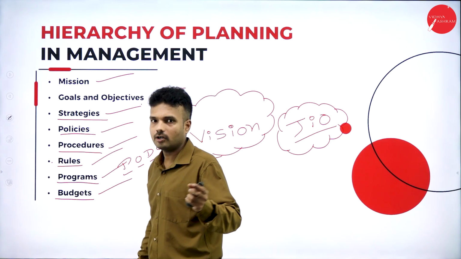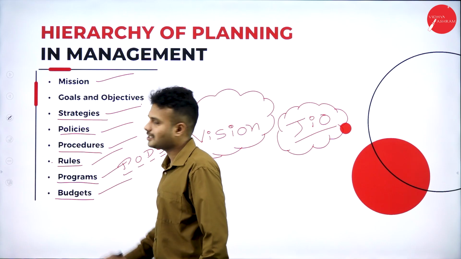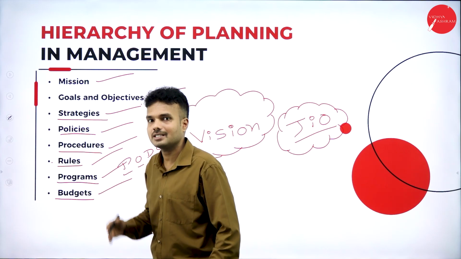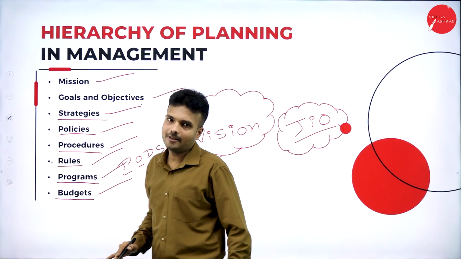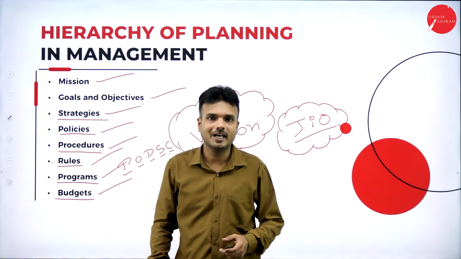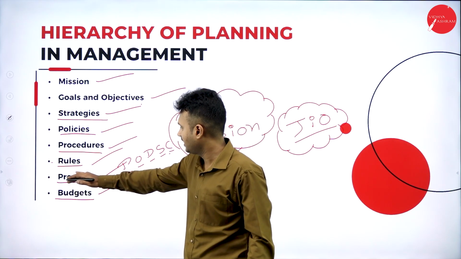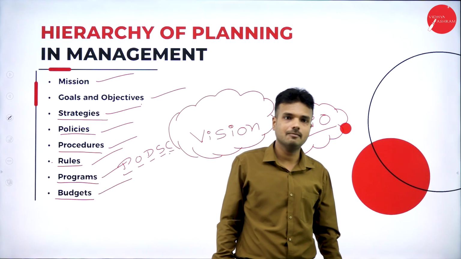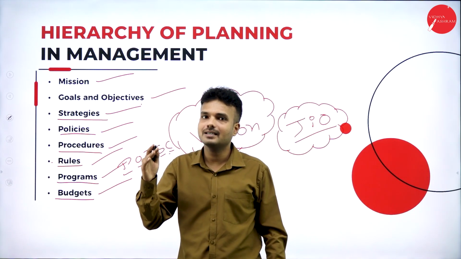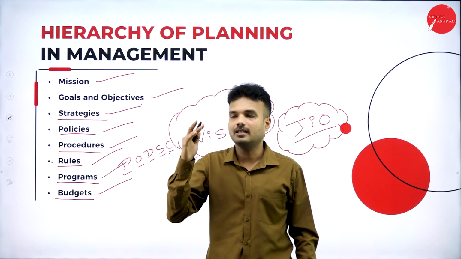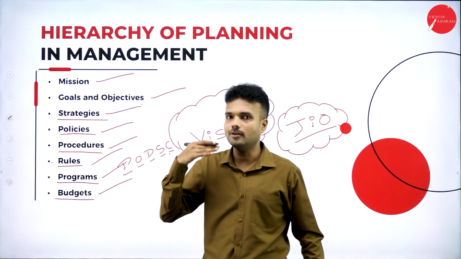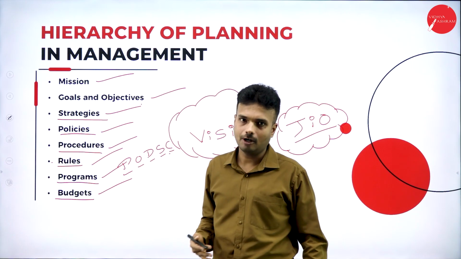Again, all organizations cannot follow a single strategy. Policies also differ from one organization to another. None of the organizations follow the same kind of strategies in all aspects. Procedures: the product sector procedure is completely different from the service sector procedures. Rules and regulations of the organization are made by the top authority of the management, and also the programs. The name of the program may be faculty development program, conducted by all organizations, but the name of the program may be the same, yet it is going to be conducted in a different way. It is going to follow the procedure that has been made by the top authority.